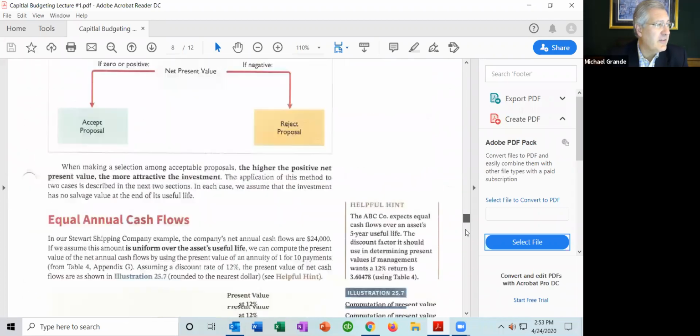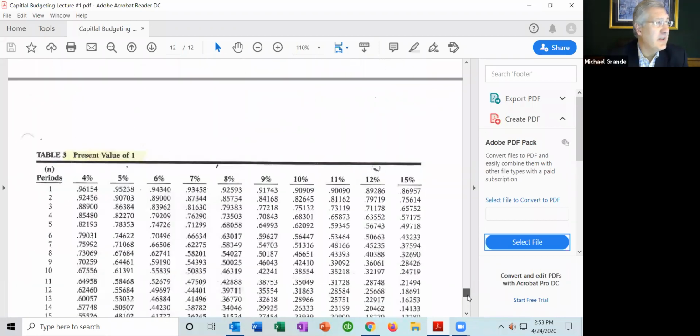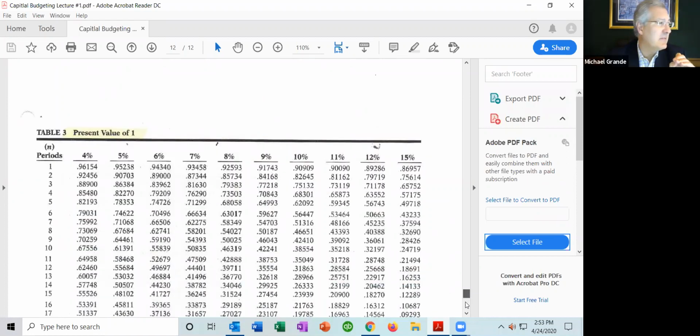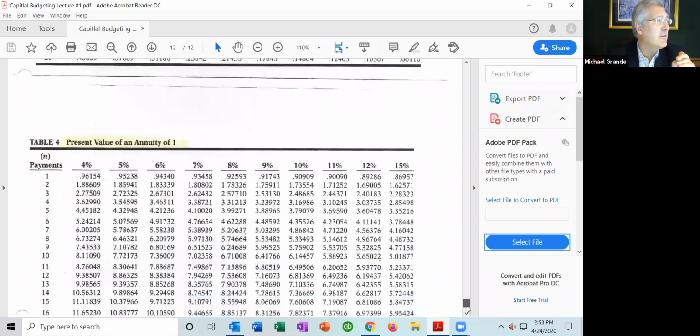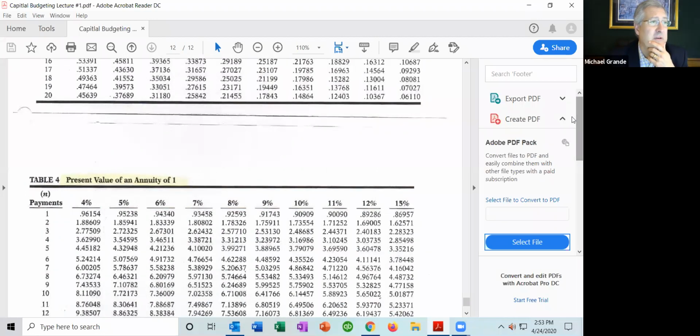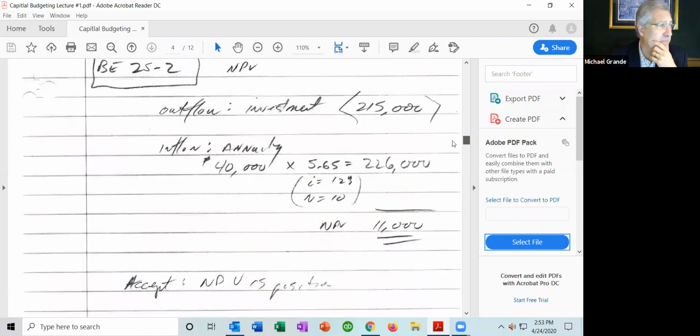If we look at the table at the very end of the handout I gave you guys, we're not using the present value of a single payment, because it happens on an annual basis. So we're going to use the present value of an annuity. That $40,000 payment happens annually, the interest rate is 12%, and it happens for 10 years. So they have a factor of 5.65022. That's the factor we are going to use to discount that cash flow.